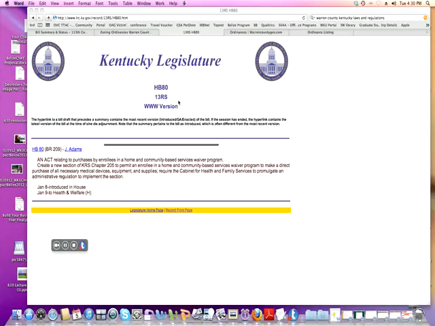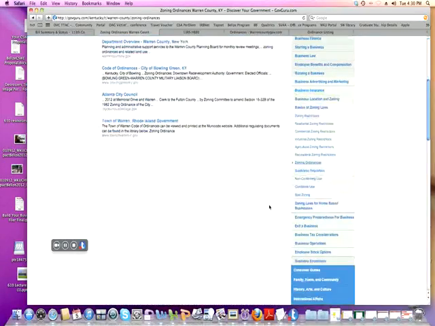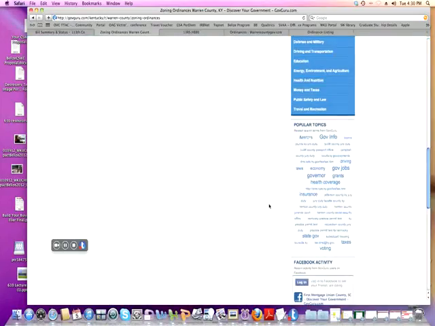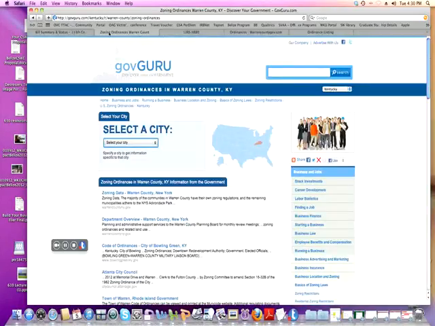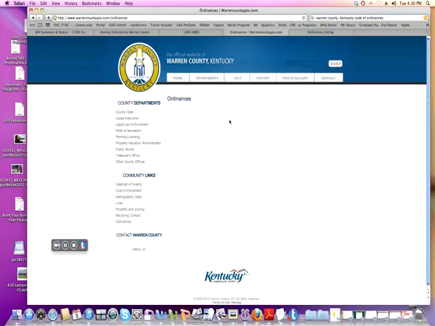And also, there are certain places where you can go to track bills. For example, Government Guru. You can look for zoning ordinances in Warren County, Kentucky, if you're interested in zoning, you may or may not be. That's not the website I wanted. Okay, well, what I was going to point out is here. The Warren County, Kentucky website has an ordinance page. They're supposed to list all their ordinances, and as you can see, that's not working at the current time.